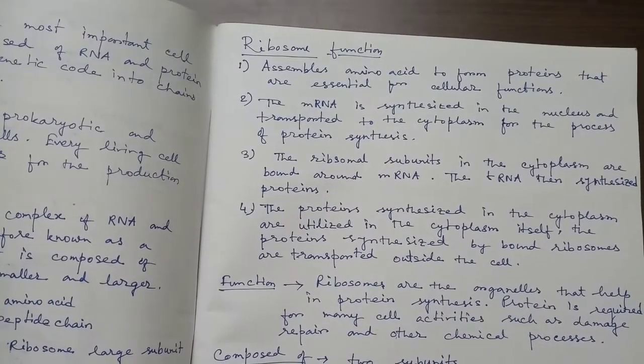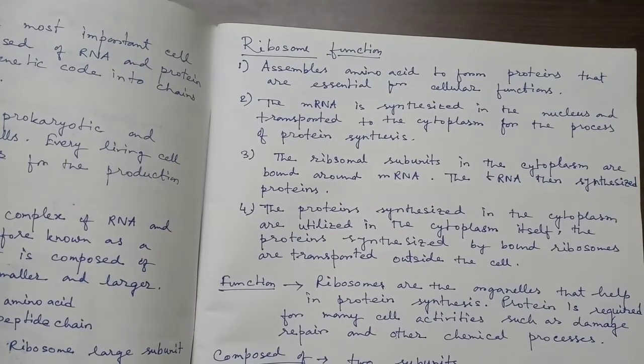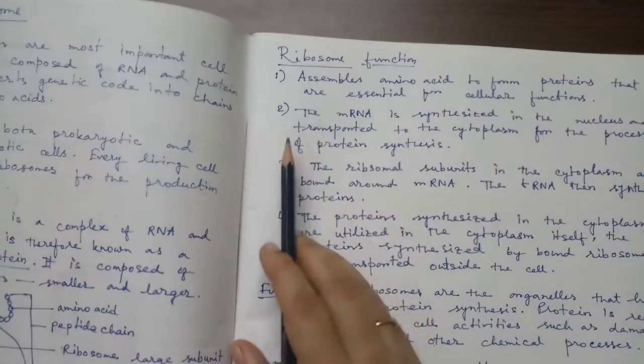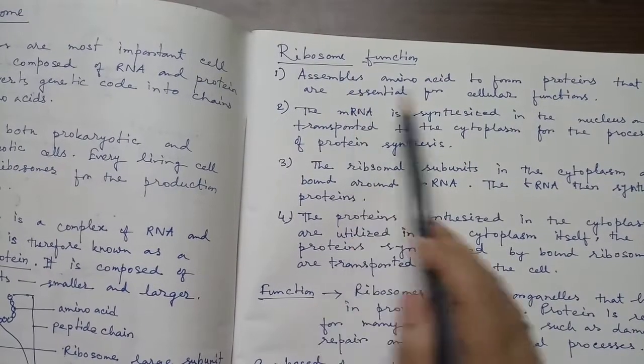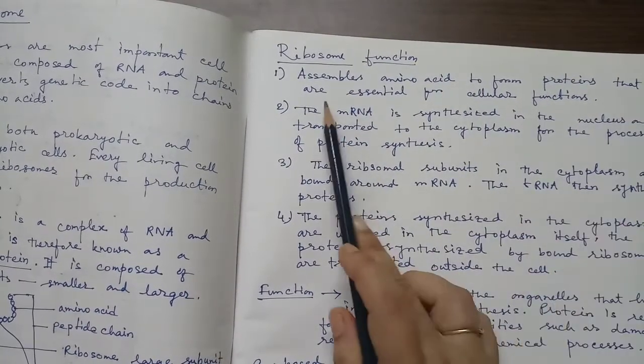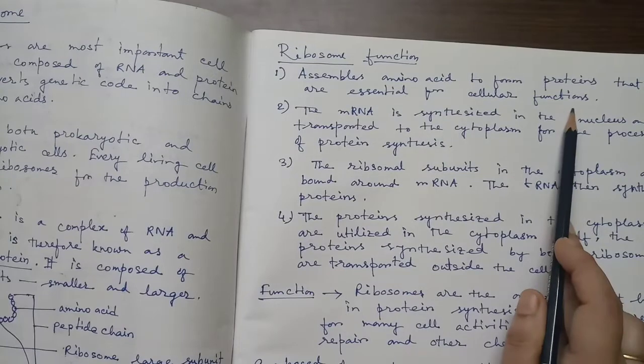What is the function of ribosome? Ribosomes are the organelles that help in protein synthesis. Protein is required for many cell activities such as damage repair and other chemical processes. Number one function of a ribosome is to assemble amino acids to form proteins that are essential for cellular function.